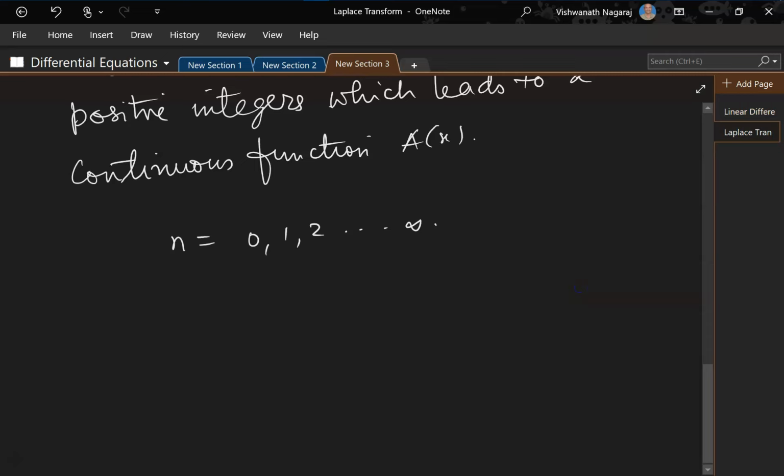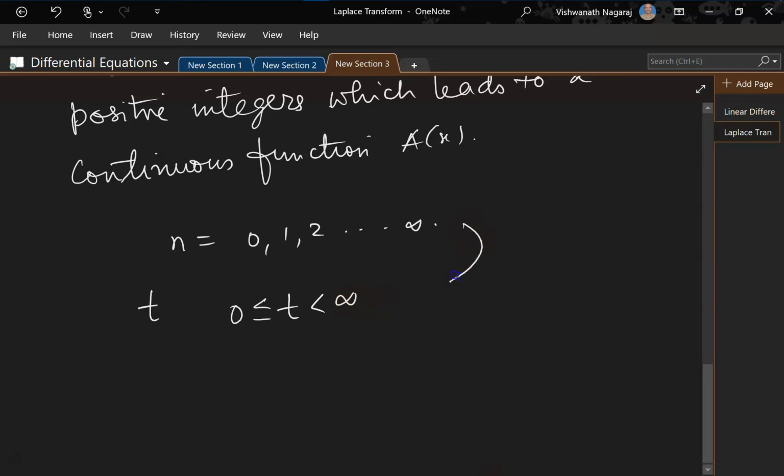Now what if we want it to be continuous, right? We want a continuous function to be summed up. So let's, instead of using n, let's say t. Let t be the name of the variable, and its domain should be 0 to infinity, right?